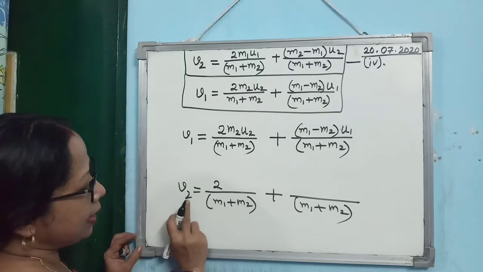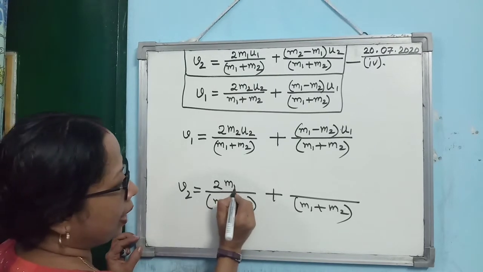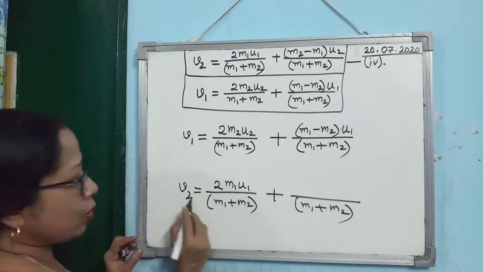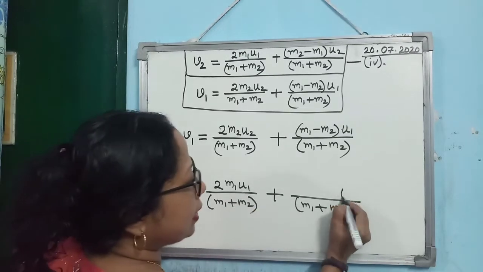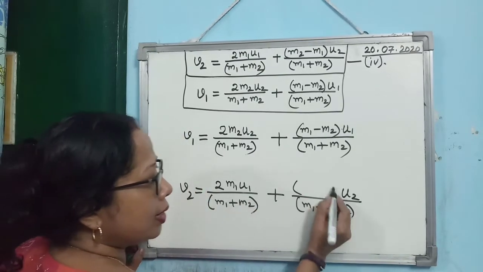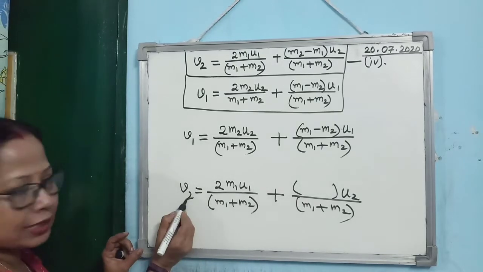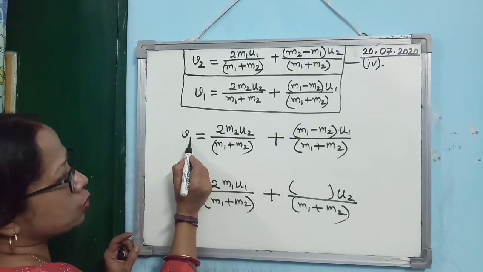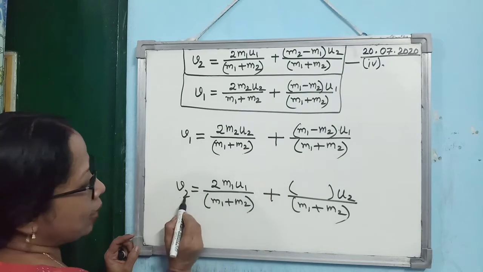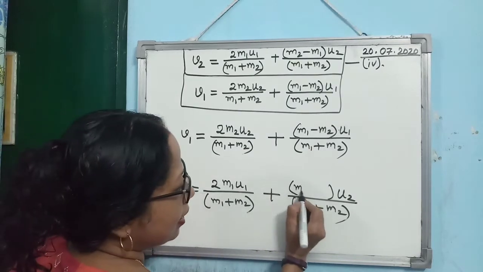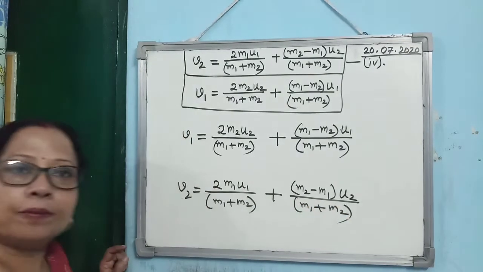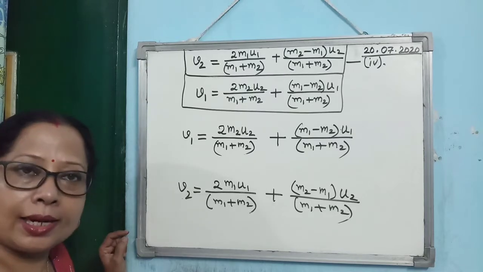So what it will be? As it is 2, it will be 1, M1, U1. So as it is U1 is there, then the term will be U2 here. Then within bracket what you will get? As it is 2. So you see here, when it is 1, then M1 minus M2. So as it is 2, what you will write? M2 minus M1. I hope you have understood it.